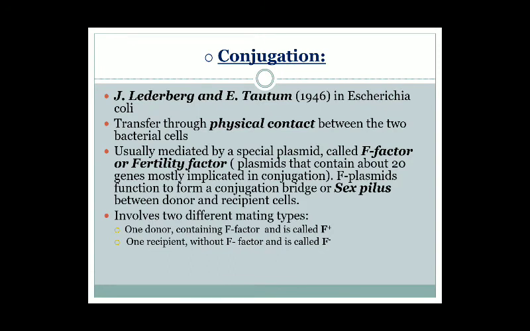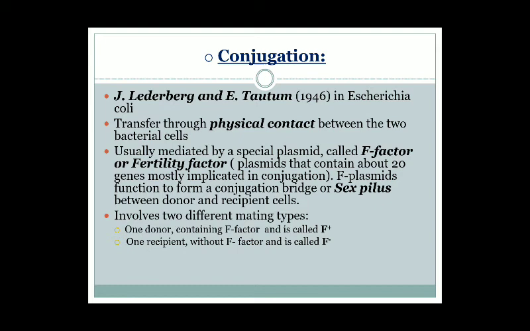Now we will talk about conjugation. First of all, conjugation was discovered by Lederberg and Tatum in the year 1946 in Escherichia coli. In conjugation, there is transfer of genetic material through physical contact. When we say conjugation, it means the two cells must be in close contact with each other. This is usually mediated by a special plasmid called the F factor or fertility factor.